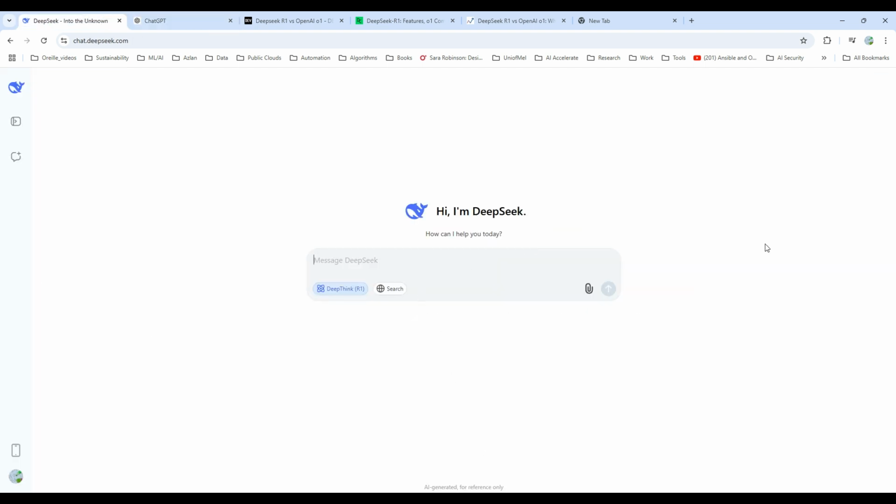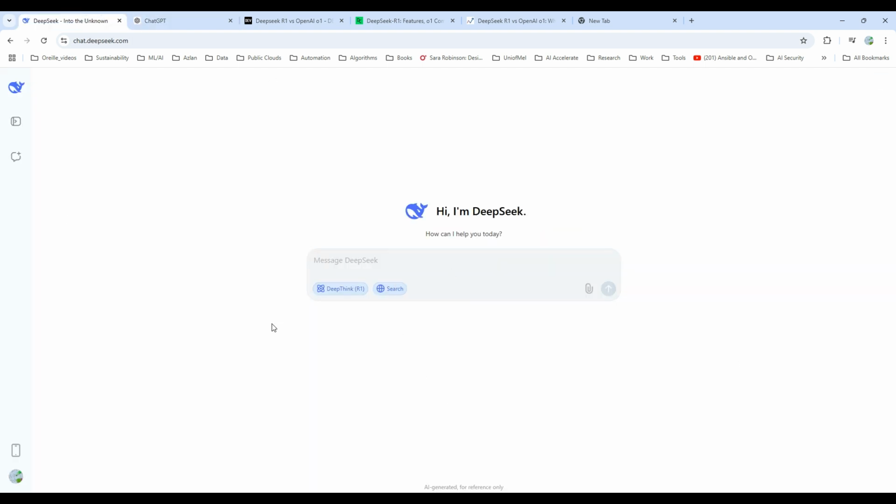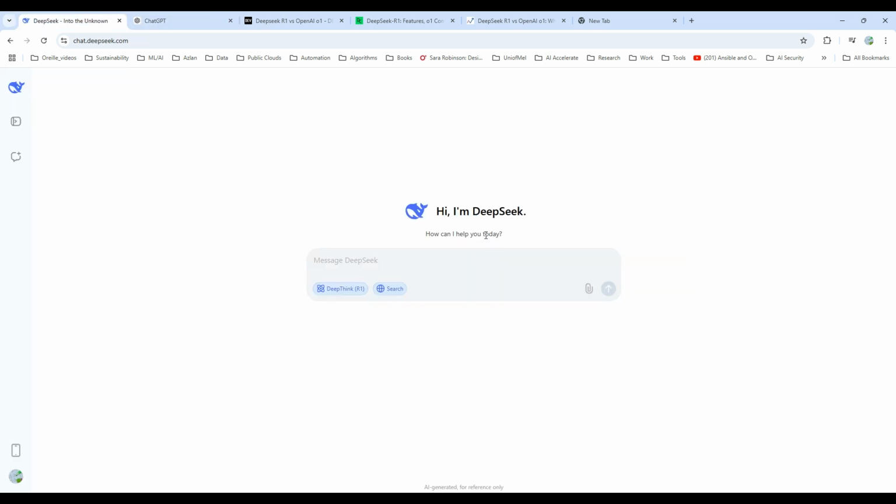So first, let's have a prompt. Let's just think of a prompt. The thing about R1 is that you can search the web with R1, while with O1 you cannot search the web due to computational problems. Anyway, let's just type something. Let's think of a recent event. Actually, no, let's think of a practical work.